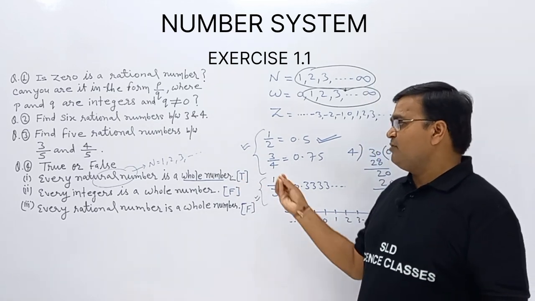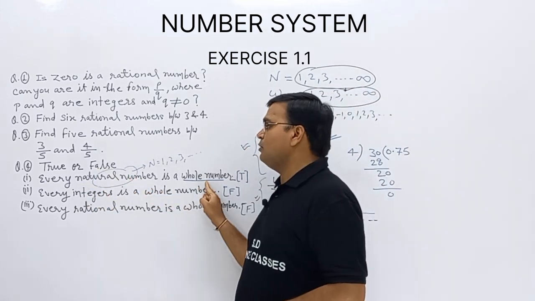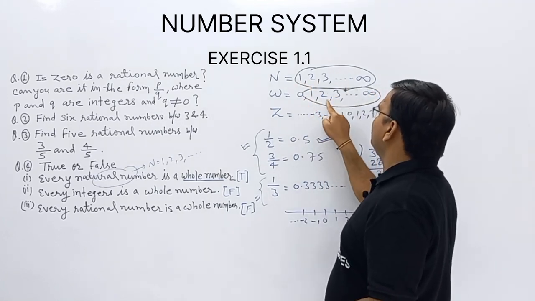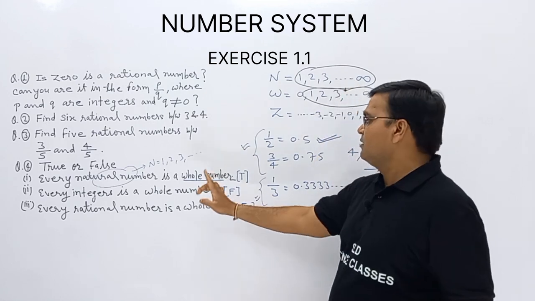Now again I am revising. Every natural number is a whole number. Naturals are 1, 2, 3. Wholes are 0, 1, 2, 3. Every natural number can be whole, but not every whole number is natural. Clear?